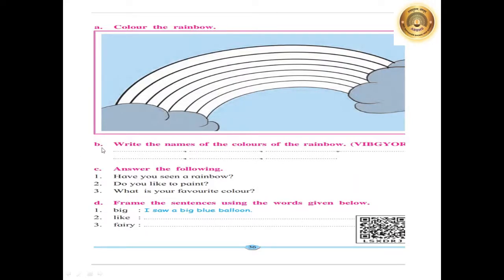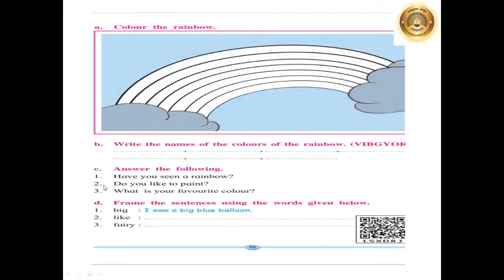Now here is one exercise for you to solve. Write the names of the colors of the rainbow. See students, on the last page we have read all the names of the colors which come in the rainbow. So all those 7 color names you have to write here on these lines.